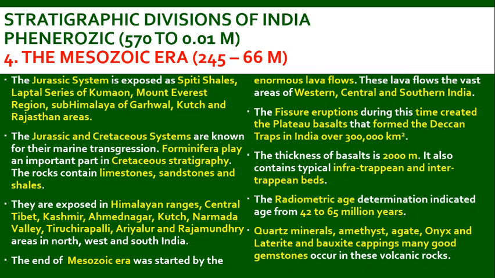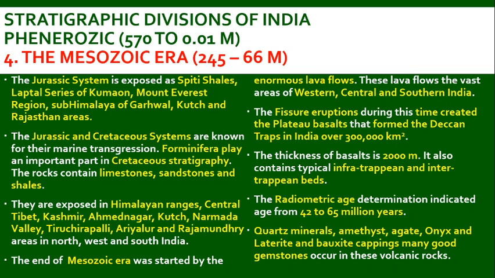The rocks contain limestones and sandstones and shales. They are exposed in Himalayan ranges, central Tibet, Kashmir, Ahmednagar, Kutch, Narmada Valley, Tiruchirappalli, Ariyalur and Rajmundry areas in northwest and south India. The end of Mesozoic era was started by the enormous lava flow. So in the Jurassic period, we are having preserved fossilized eggs of Jurassic animals in Gujarat and also in parts of Ariyalur, which is in Tamil Nadu.